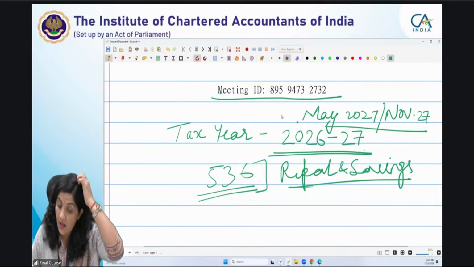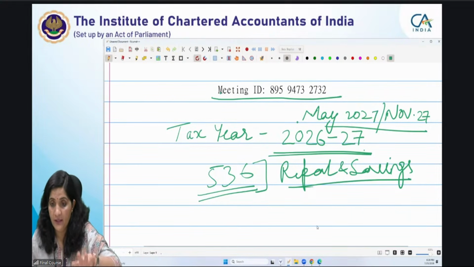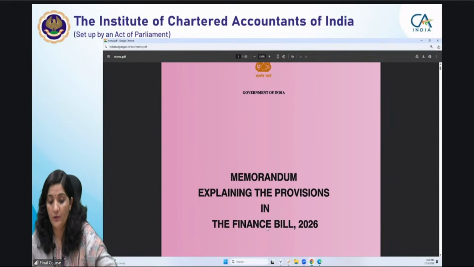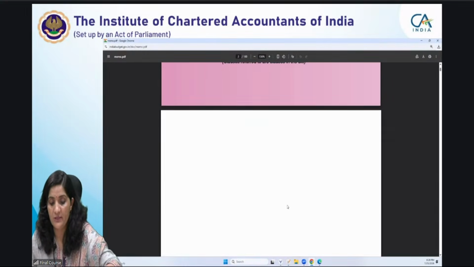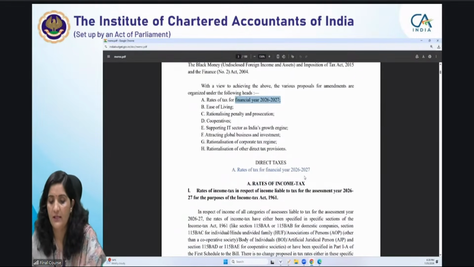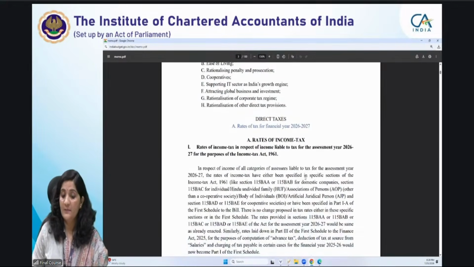Then this is, आपको मैंने बताया था, memorandum. Memorandum आपका explain करता है all the provisions of the Finance Bill 2026. आप ये देखोगे, this is a very, very important document for every act. For financial year, they are writing for financial year 26-27. This has now become the tax year 26-27. It is providing the rates for the financial year 26-27. Right? Now, assessment year term is gone.